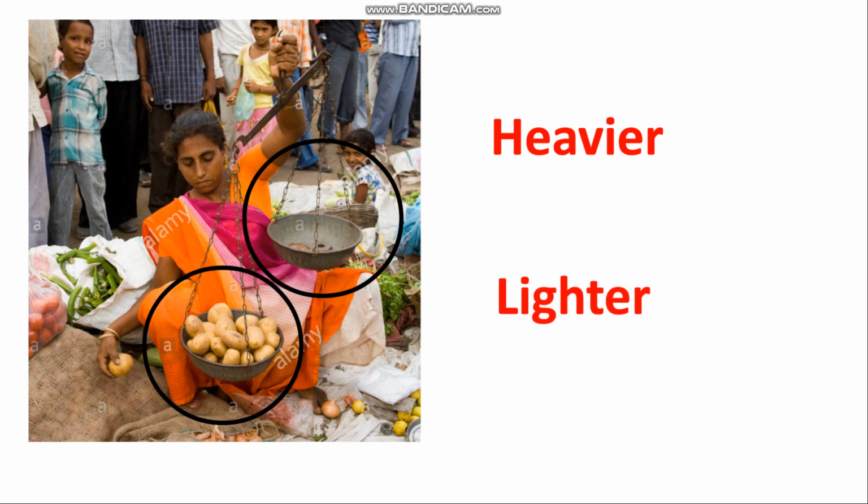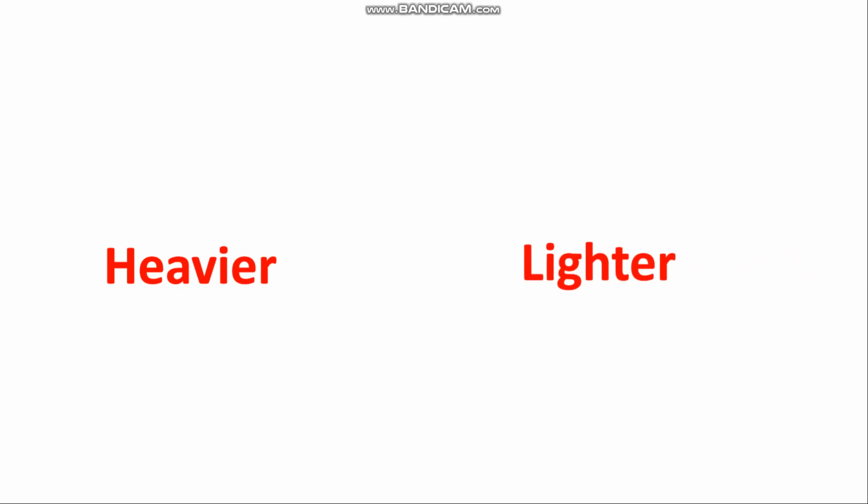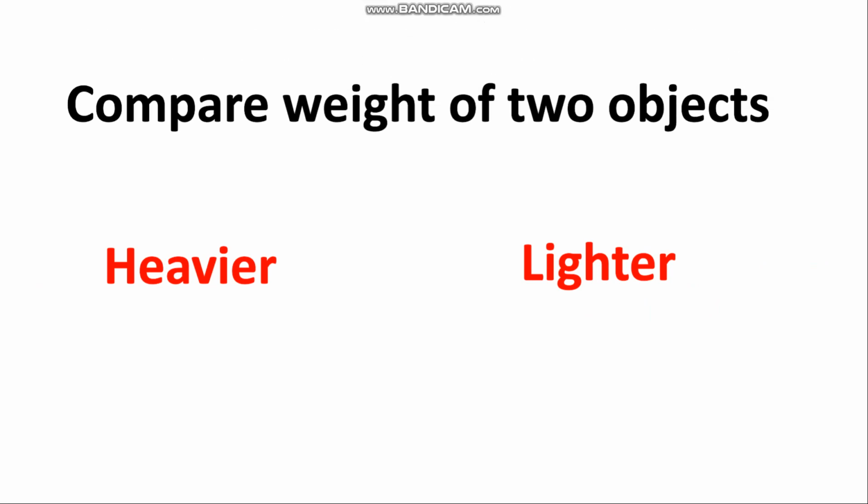So here we have two new words. What are those? Heavier, and lighter. Okay. Now these two words, they are used to compare weight of two objects.